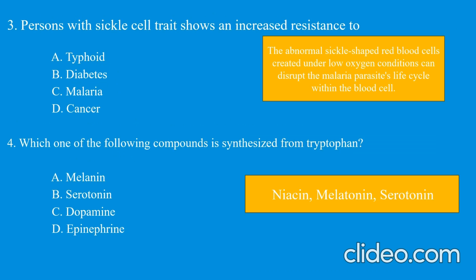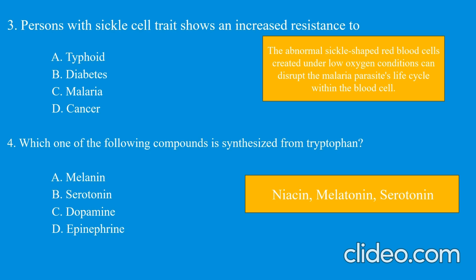Next question. Persons with the sickle cell trait show an increased resistance to. As you know, in sickle cell anemia there is a point mutation, due to which at the beta 6 position glutamic acid is replaced by valine, and the shape of the RBC becomes sickle. So when there is sickling of the RBCs in low oxygen condition, it disrupts the malarial parasite's life cycle and the parasite does not survive.